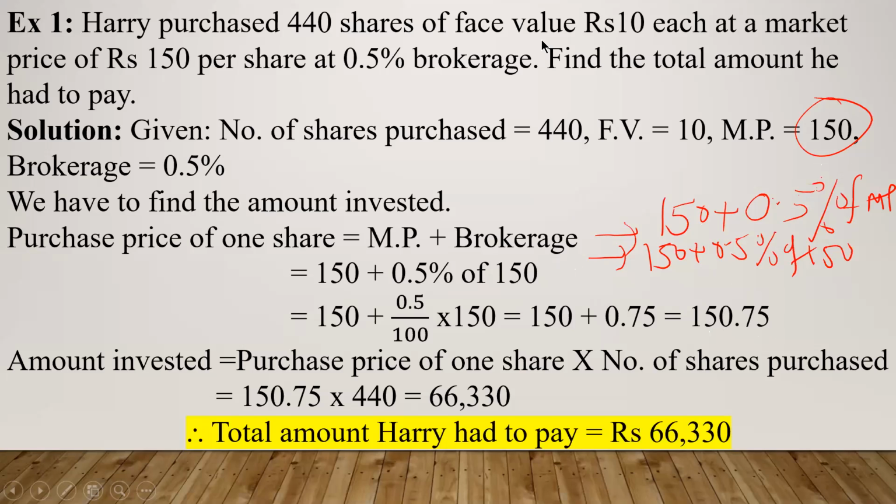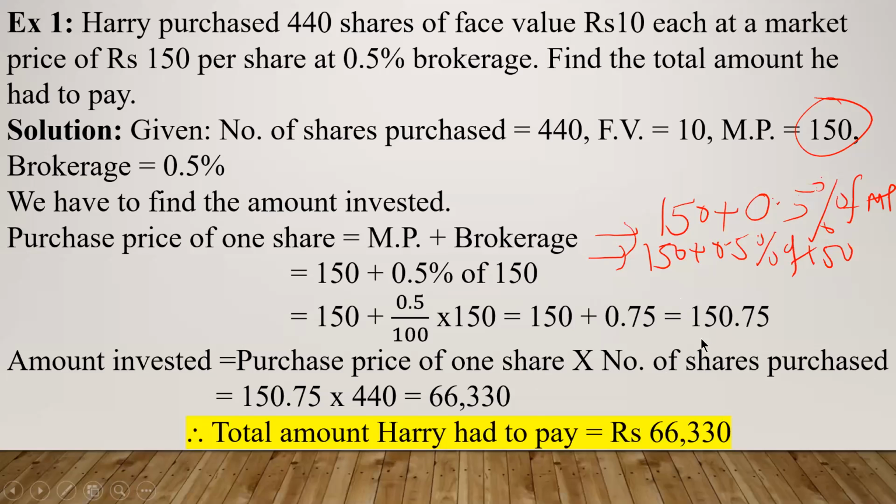Now what is asked to you? Find the amount invested, meaning how much amount he has paid to purchase shares. Look here, the purchase price of one share is 150.75 and he has purchased 440 shares. What will be the purchase price of all these 440 shares? The amount invested will be the purchase price of one share multiplied by the number of shares purchased.